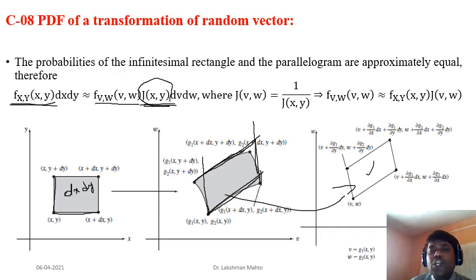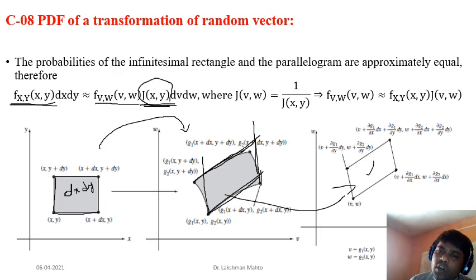You can go from right to left, that means from xy space to vw, or from vw to xy. Both are possible because I have taken a unique solution, that means an invertible condition, and there is a relation. If you are going from xy to vw, then you are talking about the transformation from the xy plane to vw.